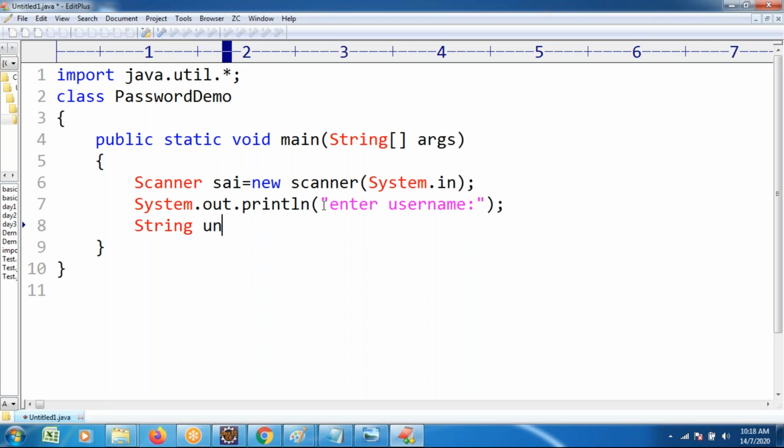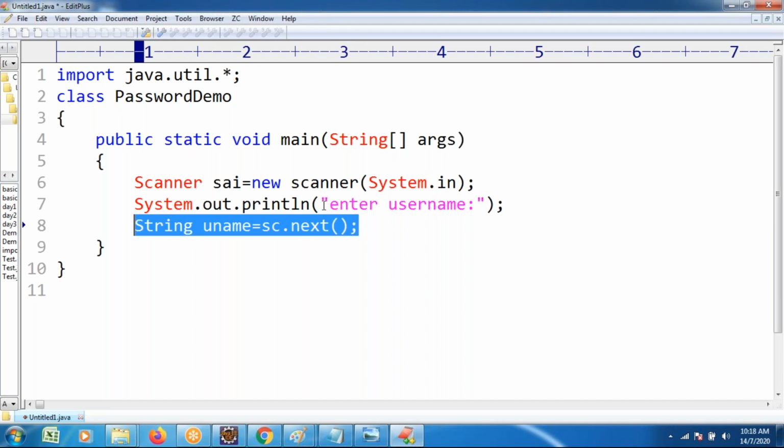String uname, username equals sc dot. What's the method name? nextLine method or next method. With space you want to provide, nextLine. Without space, username does not allow the space. That's why I'm taking the next method. Next, I wanted to concentrate.